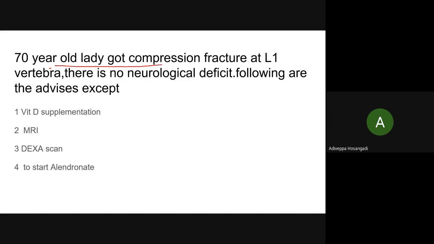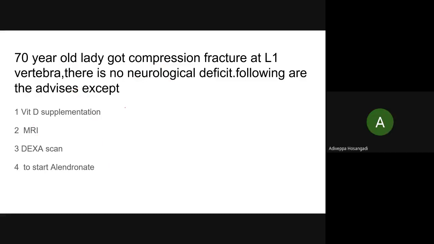A 70-year-old lady got a compression fracture of L1 vertebra, no neurological deficit. Following are the advices except. I think we had solved this question. There is an overlap, but I know who had attended and who has not. Anybody take this question? Yeah, Shrisha, I guess I'm identifying your voice. MRI scan, sir. Except MRI. Right, okay. You can explain to others also.